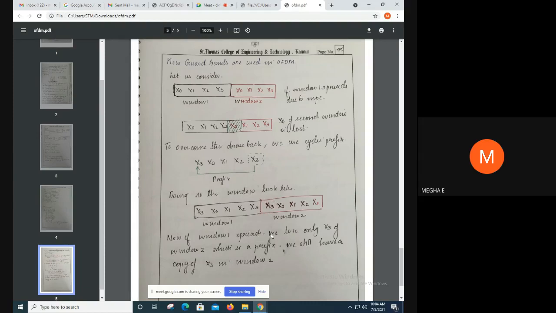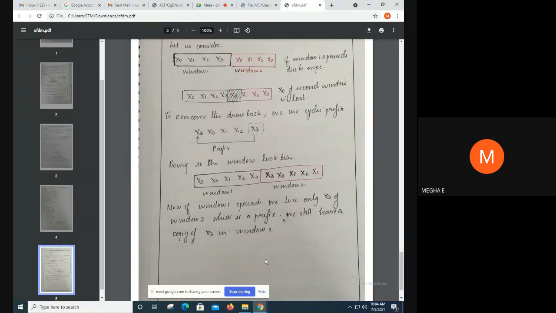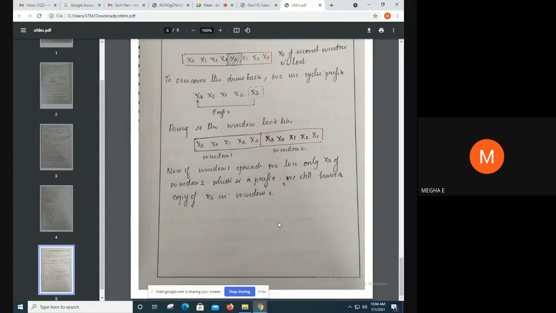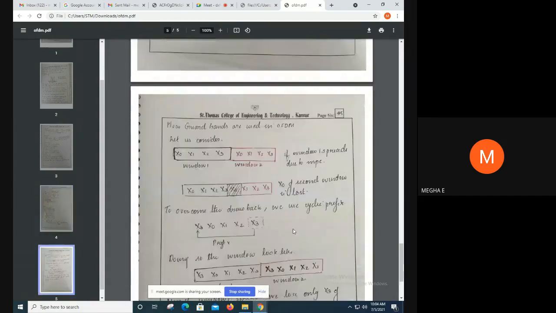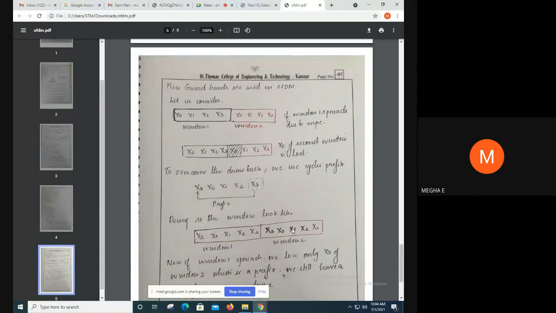Now if window 1 spreads, we lose only the x3 of window 2, which is the prefix. We still have a copy of x3 in window 2. If window 1 spreads, the x3 in window 2 is lost, but we have an extra copy of x3 here. The prefix is lost, but the original x3 is here. We still have a copy of x3 in window 2; only the prefix is lost. In this way we add the cyclic prefix, and this is the need for adding a cyclic prefix.